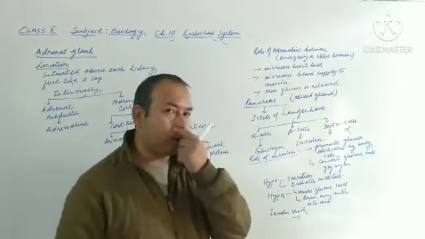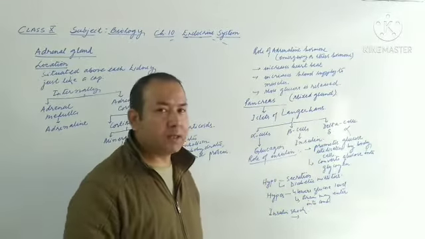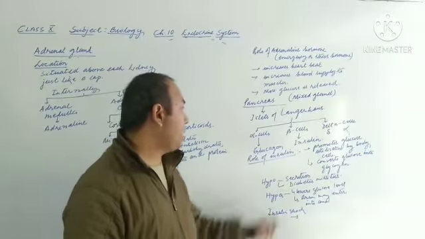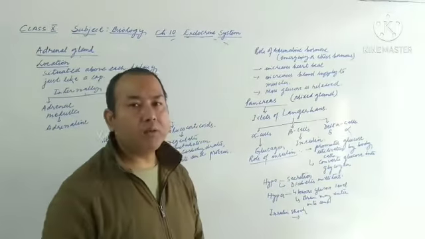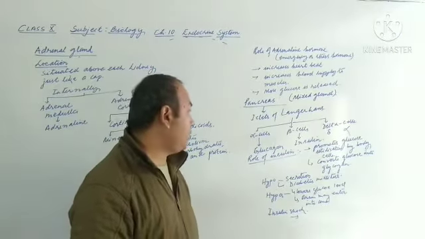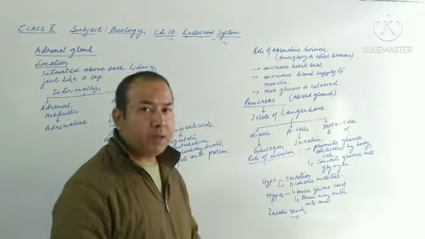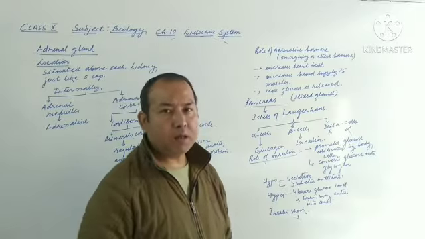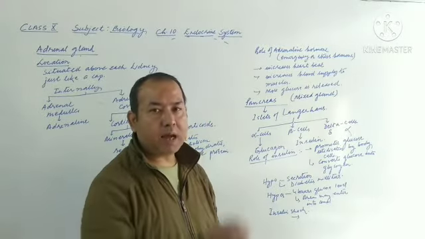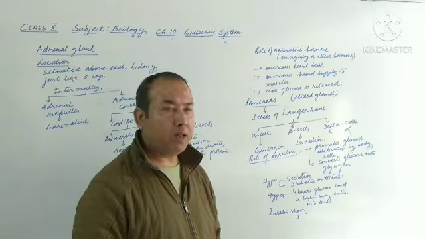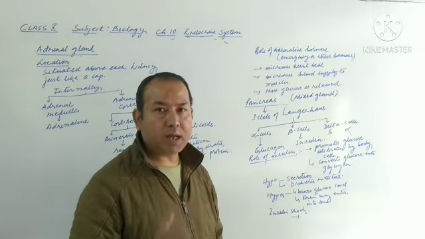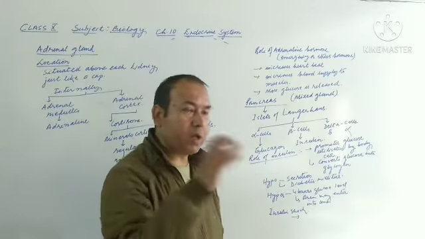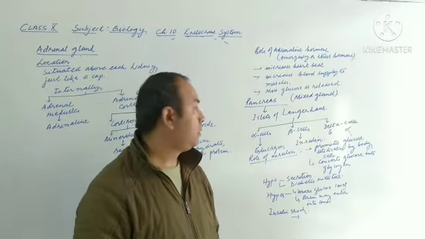Delta cells is not in the syllabus. Only we need to learn about alpha cells and beta cells. Alpha cells are responsible for secreting the hormone called glucagon, and beta cells are responsible for releasing the hormone called insulin. Now first let us discuss insulin. Its role is to promote glucose utilization by the body cells. The glucose which is carried by the blood to different cells of the body, this insulin makes the wall of the cell permeable to glucose, so that glucose can enter into the cell.